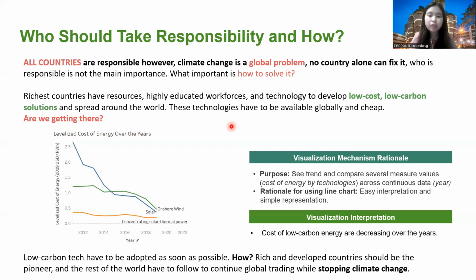To answer it, we created a visualization to see the trend and compare costs of energy by technologies and across the years. And we use a line chart for easy interpretation and simpler representation. As we can see here, costs of low carbon energy are decreasing over the years, which is good news, but this technology has to be adopted as soon as possible. Rich and developed countries should be the pioneers, and the rest of the world would eventually have to follow in order to continue global trading. And that is how we combat climate change together.